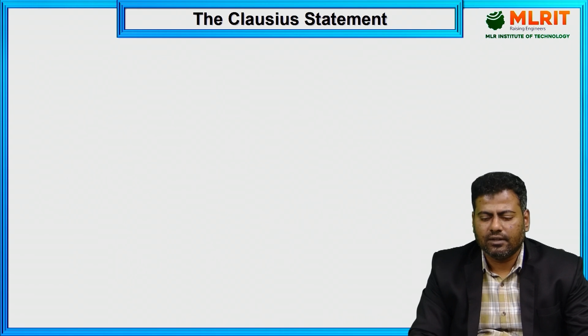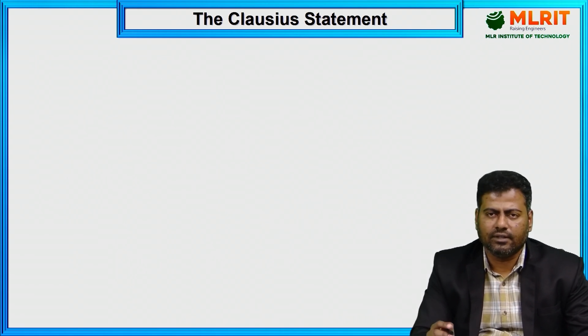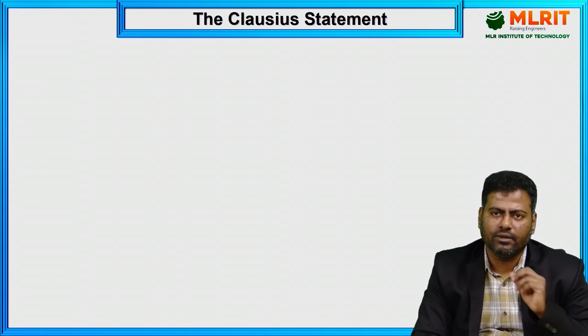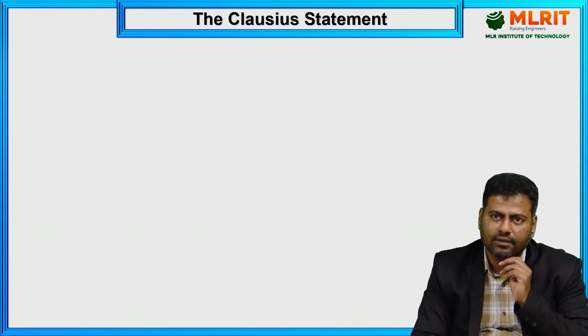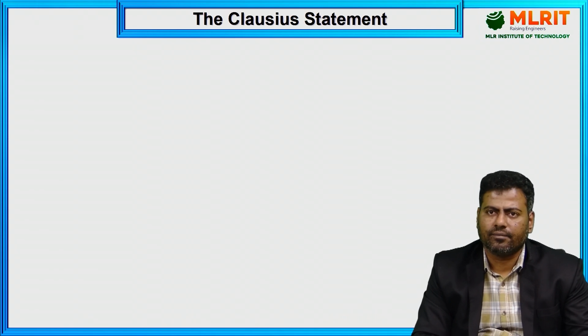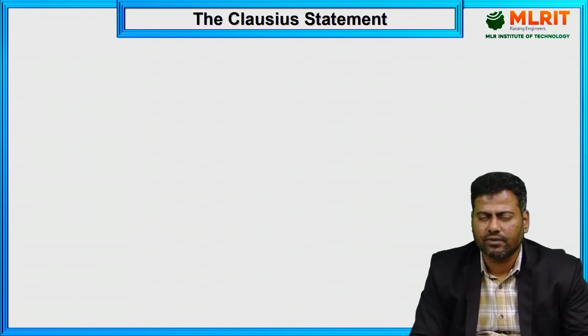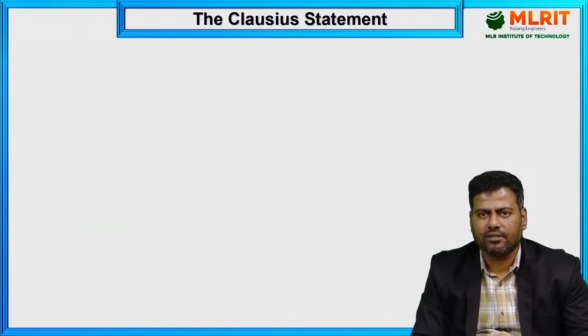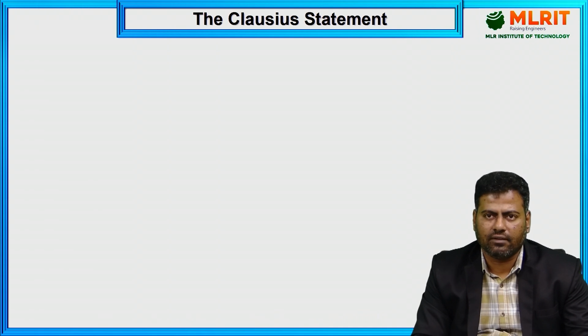Got it? In that way we can discuss the various second law of thermodynamics statements. First we'll go with the non-spontaneous process. For the Clausius statement, simply consider a refrigerator or air conditioner. In the air conditioner, the inside room temperature during summer is around 30 degrees Celsius, and the atmosphere outside is 35 or 40 degrees Celsius.